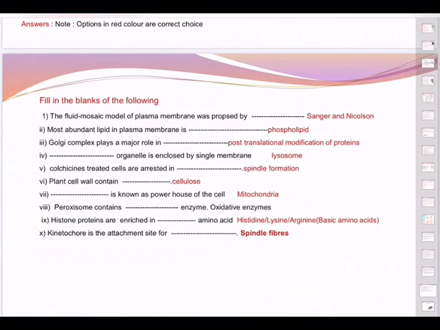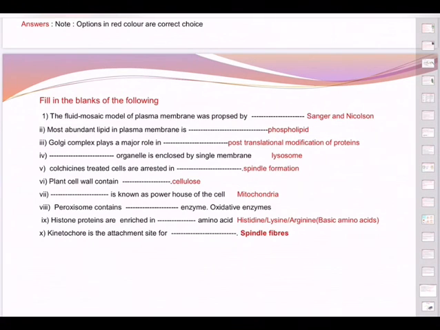And kinetochore is the attachment site for spindle fibers. The spindle fibers on both the North Pole and South Pole will have an attachment, that's kinetochore, and that kinetochore in turn will be formed by the nucleolus. In the UPSC-NDA exam, if he asks you which cell organelle is responsible for cell division, you must not get confused. To confuse you, he will give both nucleus as well as nucleolus. You must answer nucleolus. Nucleolus will form the kinetochore. Kinetochore will attach the spindle fibers, and the spindle fibers will run along the length of the cell.